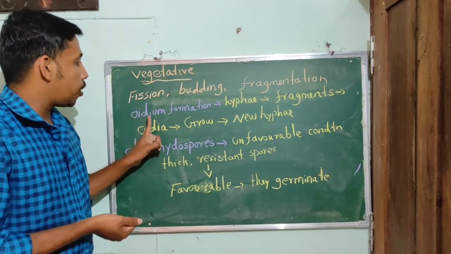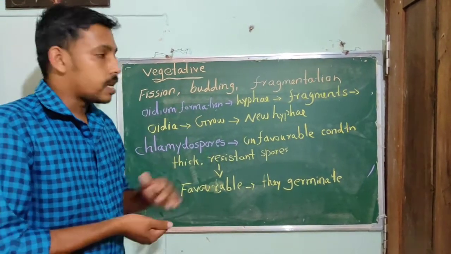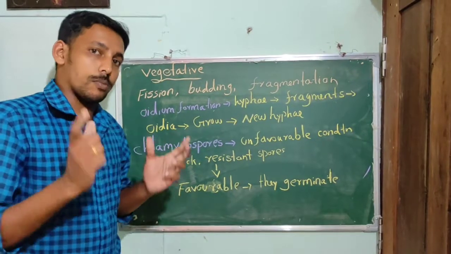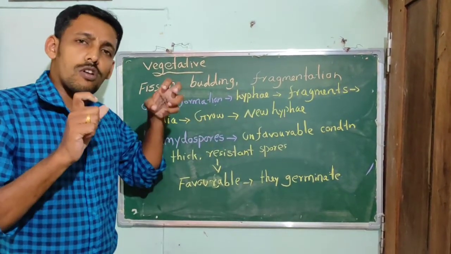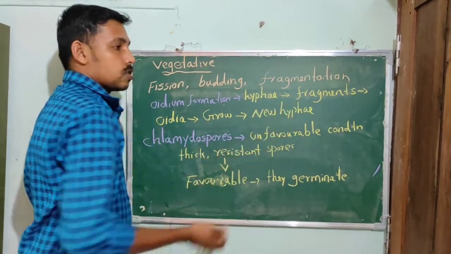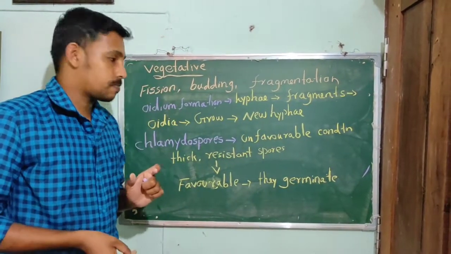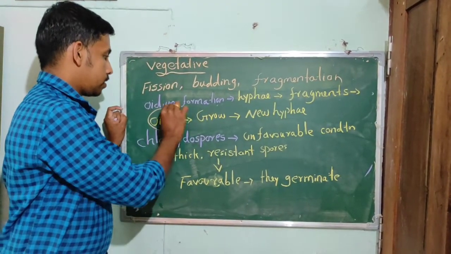First, oidium formation. In this method, the hyphae break up into numerous very small fragments. These small fragments are known as what? Oidia.